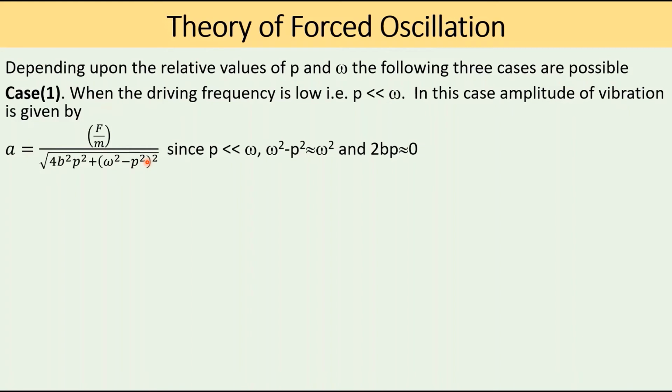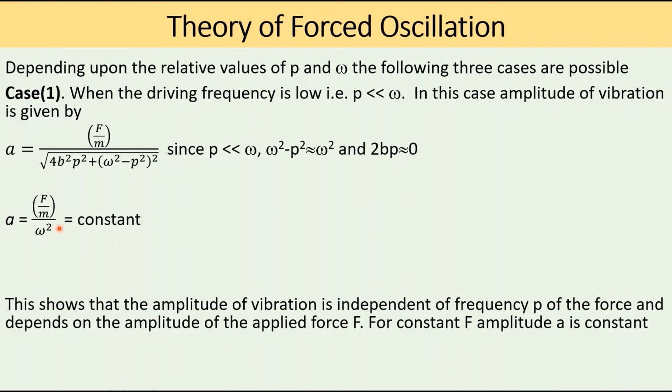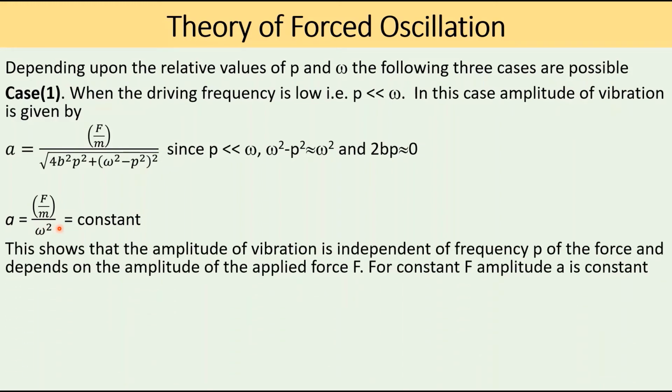So therefore A is equal to (F/m) divided by ω². So that is a constant, because F is a constant, that is the amplitude of the applied periodic force, m is constant, and ω is the natural frequency of the body, which is constant. So therefore A is constant. The amplitude of vibration is independent of the frequency of the applied force, and it depends on the amplitude of the applied force F, and therefore it is a constant.